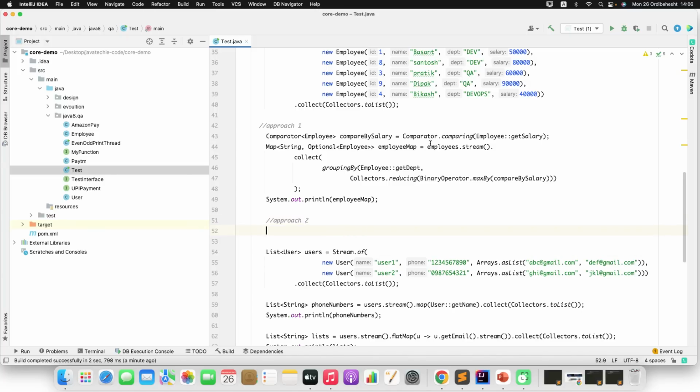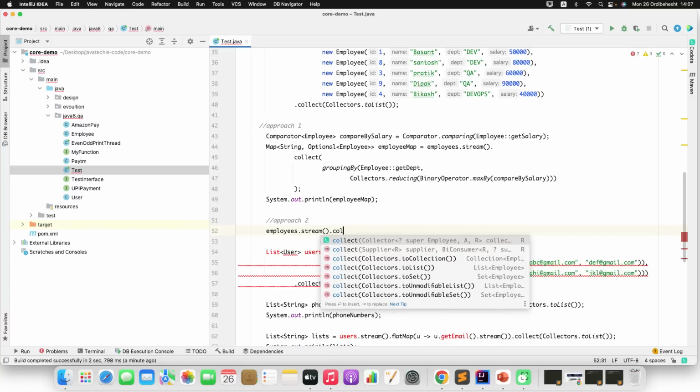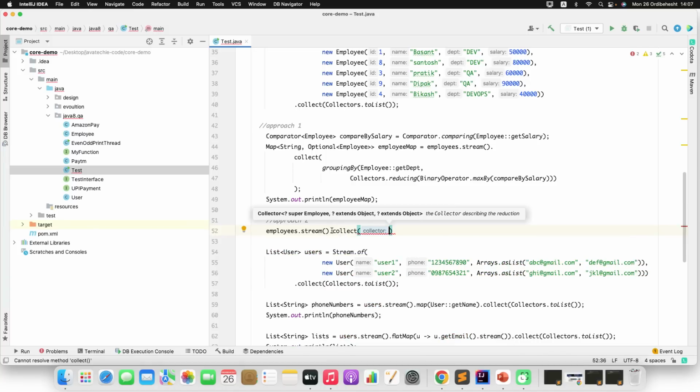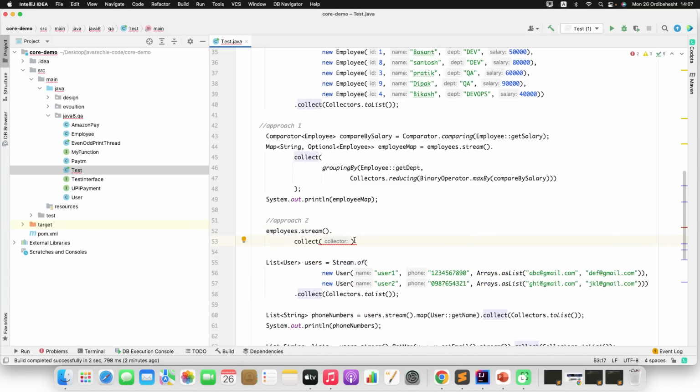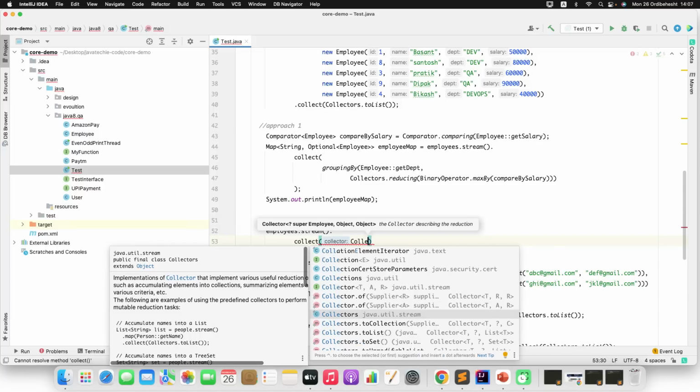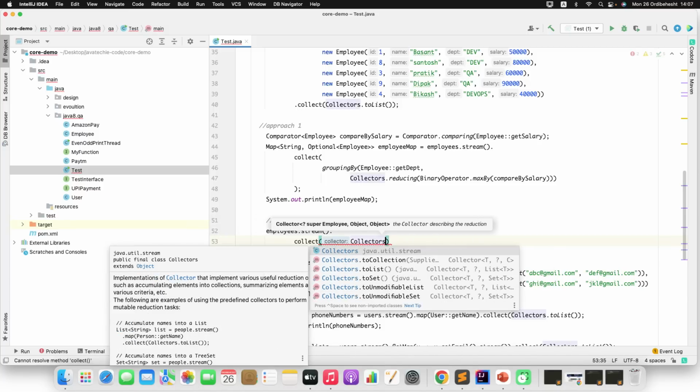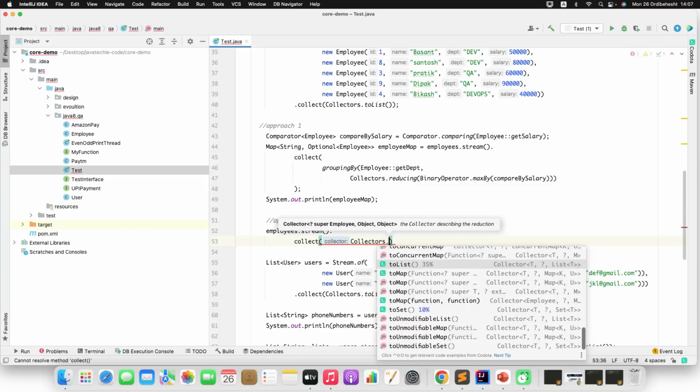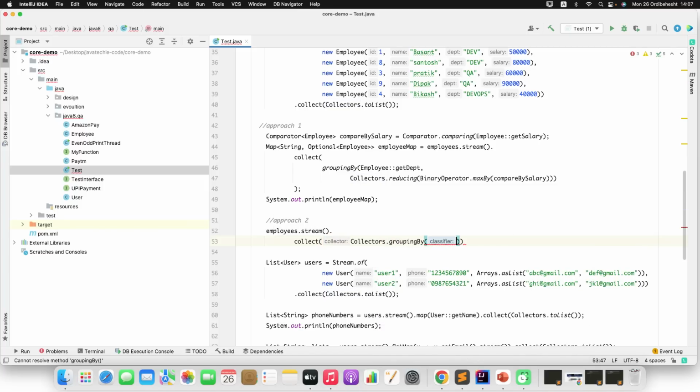So what I'll do is copy this. Employee.stream, then dot collect. I'll format it. Collect, then you can simply do Collectors.groupingBy.